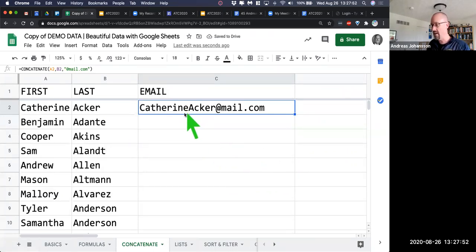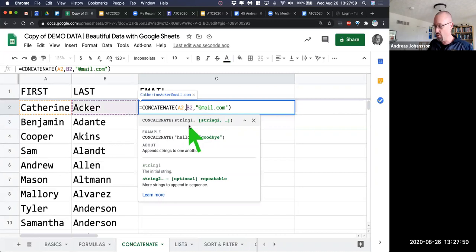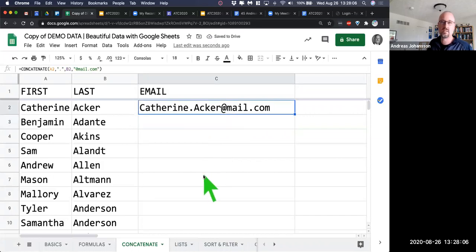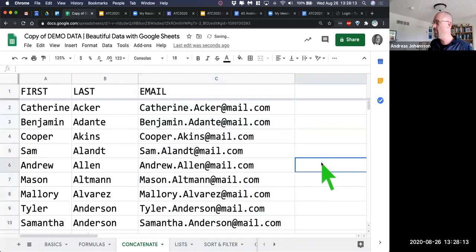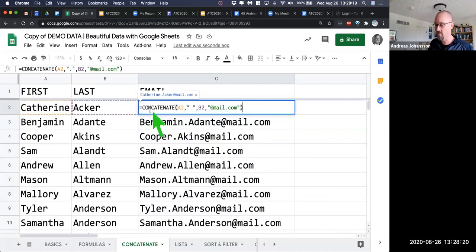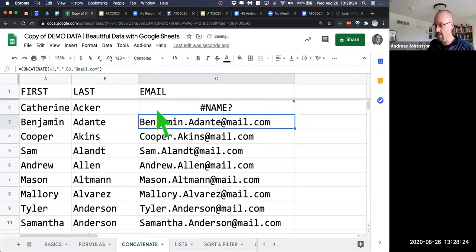Now I want a period in there. Since we're not live chatting, I'm going to just put in a double quote, a period, and a double quote, and then a comma. So I'm going to add my period in there. Now watch this, here's the beauty. Once I have the formula, I can click and drag, and I can automate, and now I'm getting a bunch of the same stuff. I want to show you one more thing that I really like, and that is to come into this formula and say, I want to concatenate, but I also want to lower stuff.